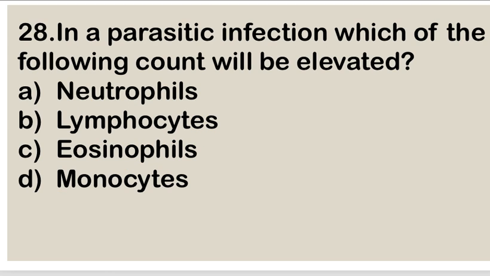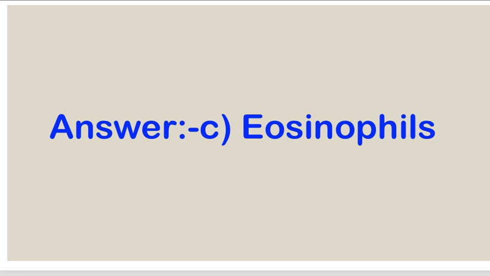Next question. In a parasitic infection, which of the following count will be elevated or increased? A. Neutrophils, B. Lymphocytes, C. Eosinophils, and D. Monocytes. Right answer is C. Eosinophils.